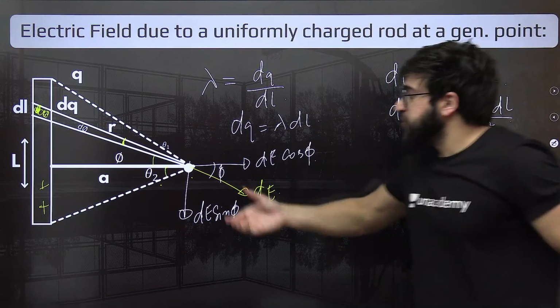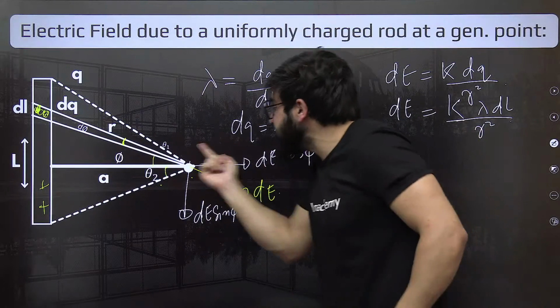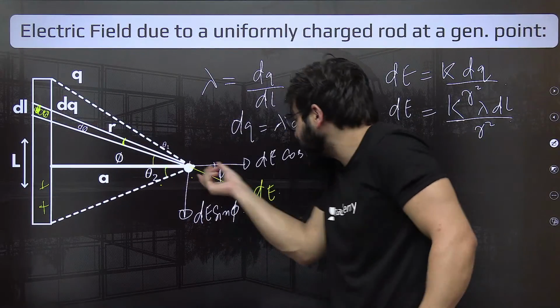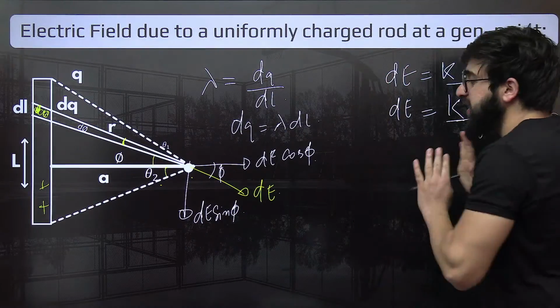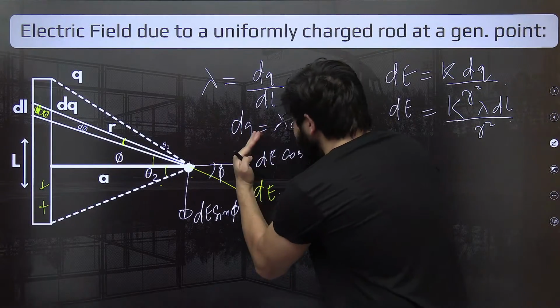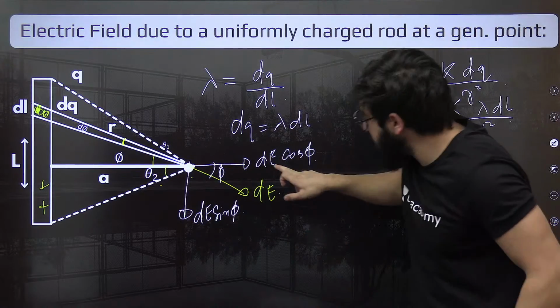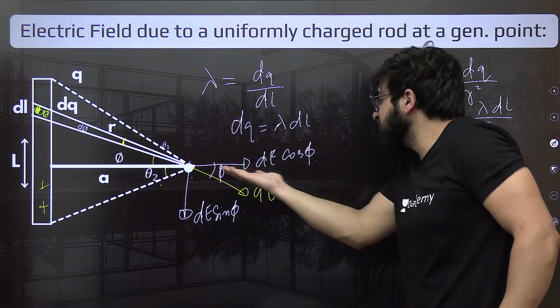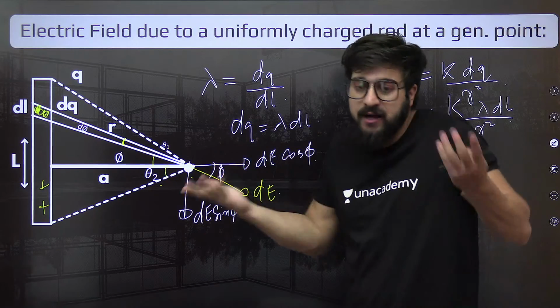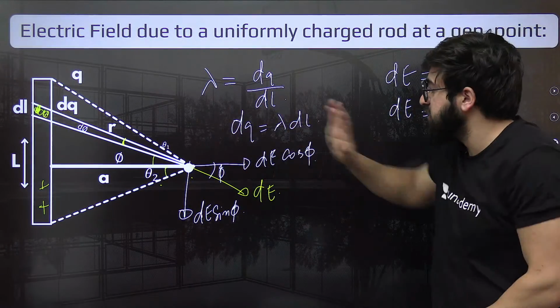See, first, what we are supposed to do is we have to find the electric field because of this one. That will be this dE. We'll calculate this dE. Then afterwards, we'll find this dE cos theta. Then afterwards, we'll find this dE sine theta. First, our motive is to find this one. Then we'll find its x component. Then we'll find its y component. We are done with the question. We are done with this concept.